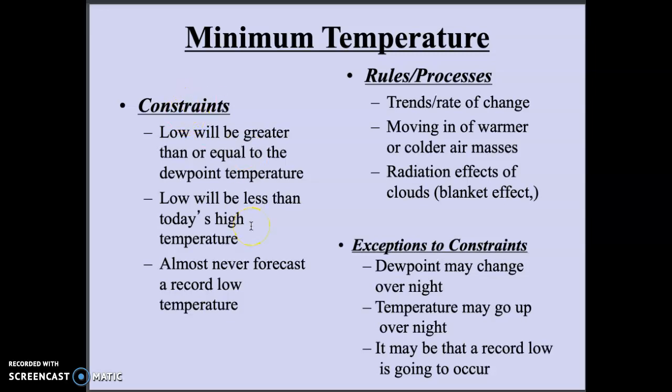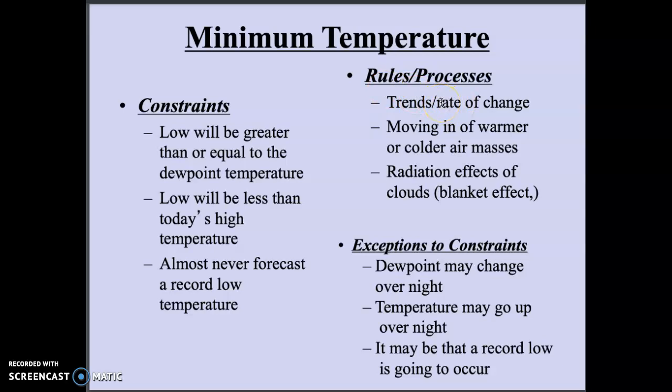The low will almost always be less than today's high temperature. It's unlikely that the temperature will just continue to go up and up and up. It can happen, but it depends on the conditions. And you need to take that into account. And almost never forecast a record low. Records are pretty rare. They aren't consistently broken. Unless you know a massive system is moving in that's going to cause it to be extremely cold, not worth forecasting that. So, what are the rules and processes involved?